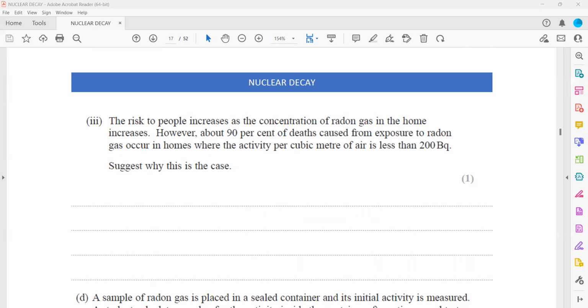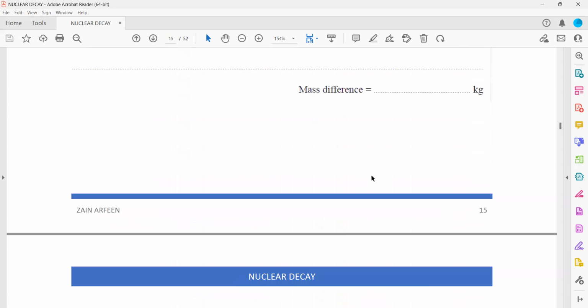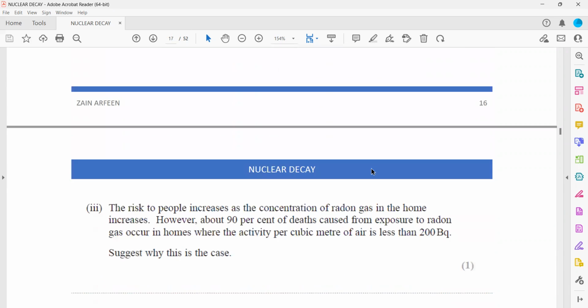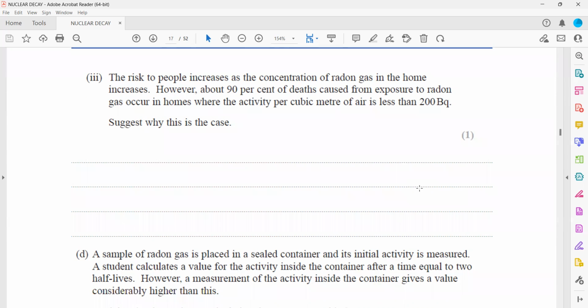So because there are many household devices which might trap radon, or the home is not perfectly ventilated, that may lead to death. So this is an open response question. You can write many answers related to this, but the main idea is any activity which you explain that causes the concentration of radon to not change or to increase. Like if a room is not ventilated, that may also lead to death due to radon as the concentration increases.